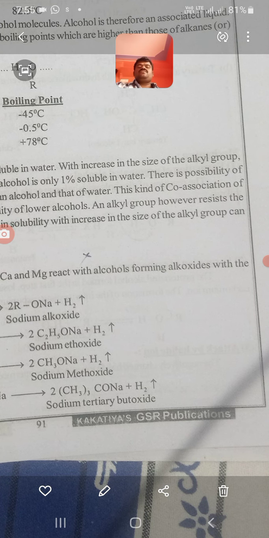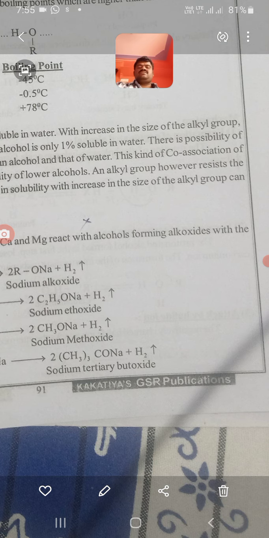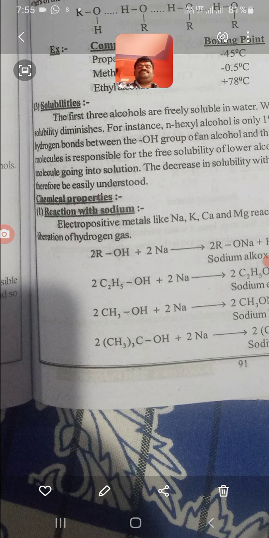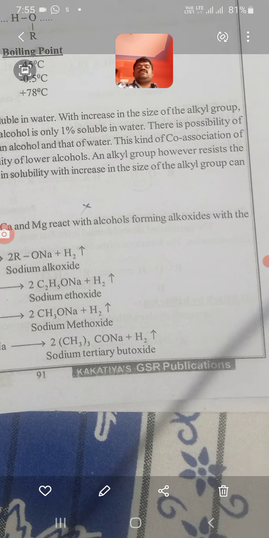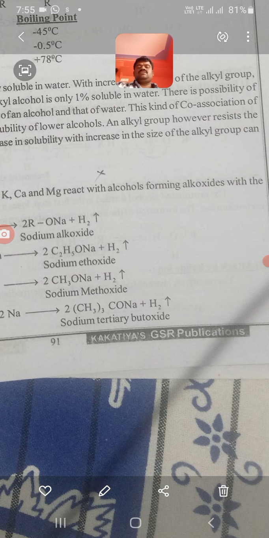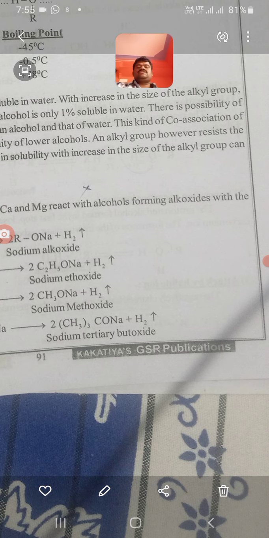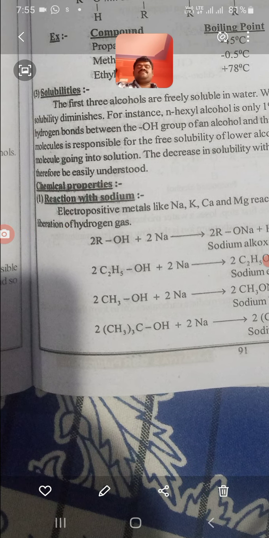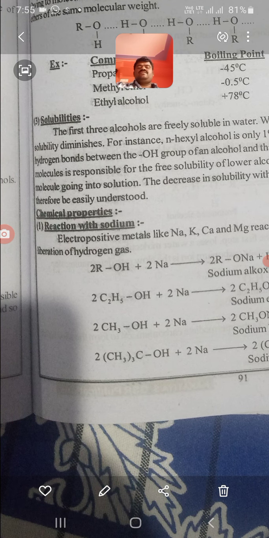An alkyl group, however, resists the molecule going into solution. So the decrease in solubility with increase in the size of the alkyl group can therefore be easily understood.